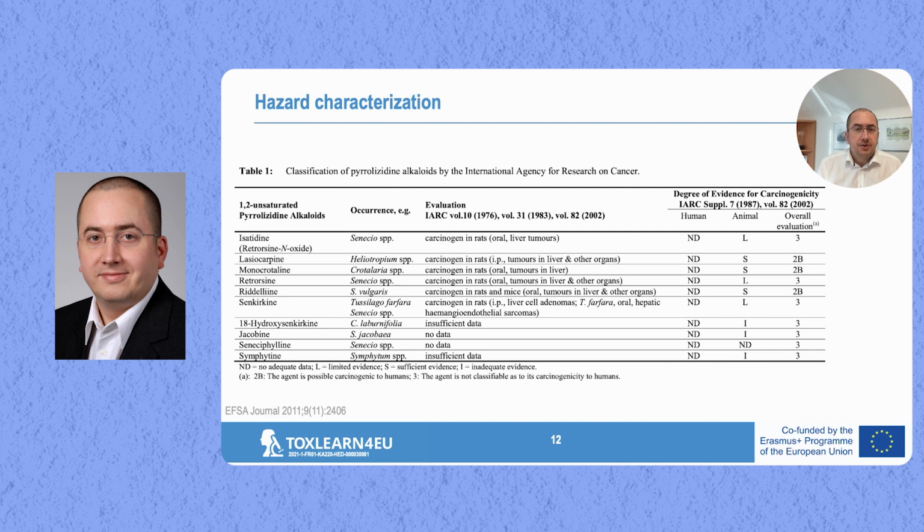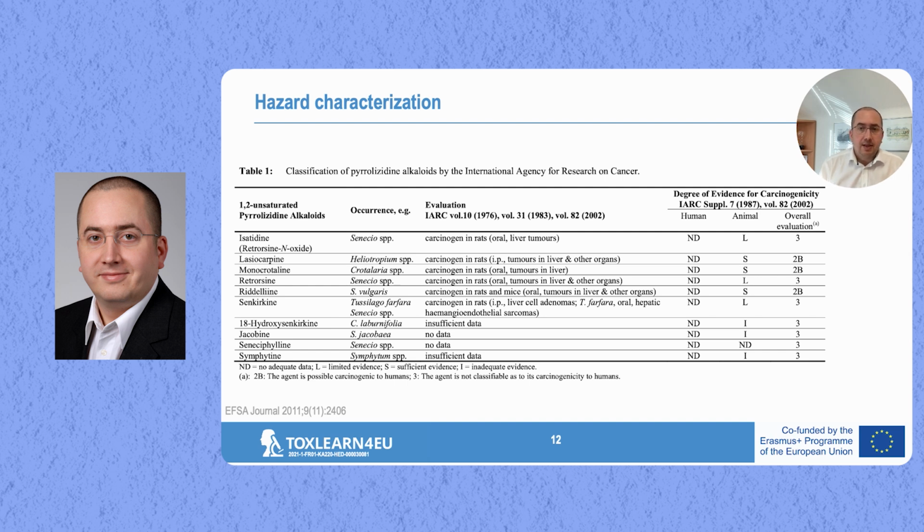On this slide, you see the different classifications of a selection of pyrrolizidine alkaloids according to the IARC. The IARC is the International Agency for Research on Cancer. It's a WHO organization with the task of classification of substances regarding their carcinogenicity potential. There are basically 4 different classes of IARC categories.